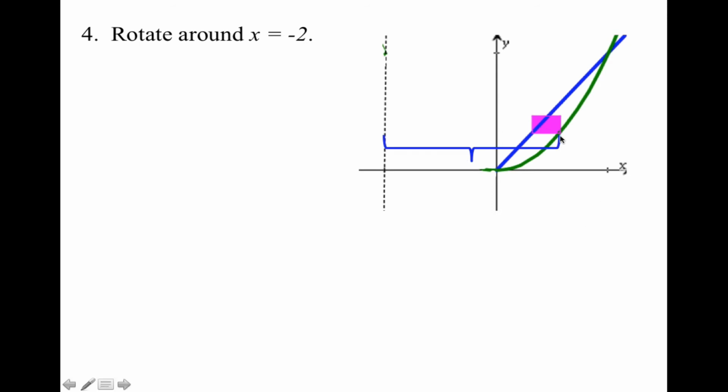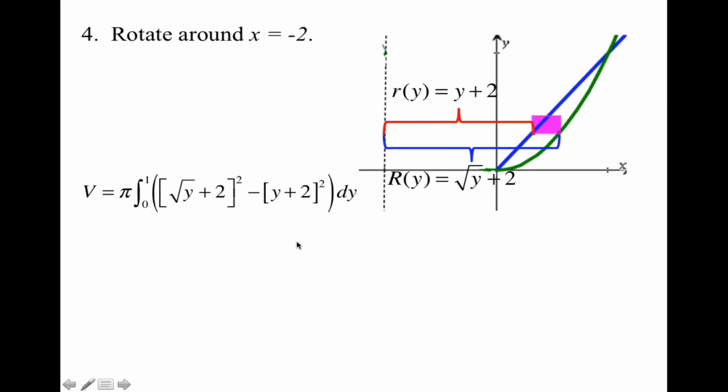So that would be the green curve. And I'm still going to apply the rule right minus left. So this time my outer radius is going to be the square root of y minus negative 2, which gives me the plus 2. My inner function is going to be the blue curve minus negative 2. So I get y plus 2 for the inner radius.